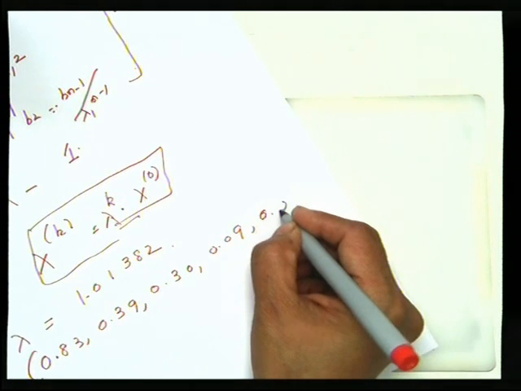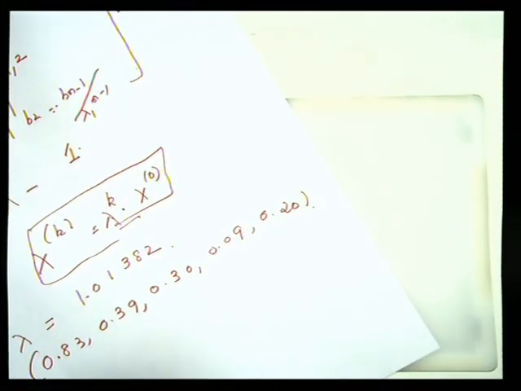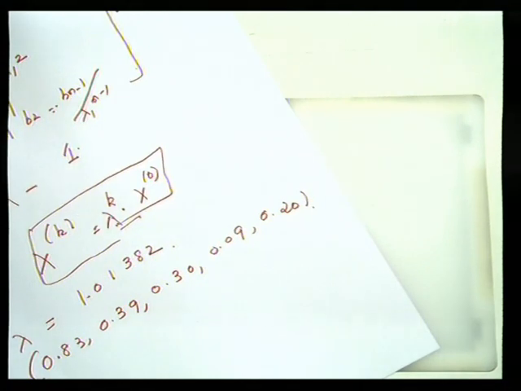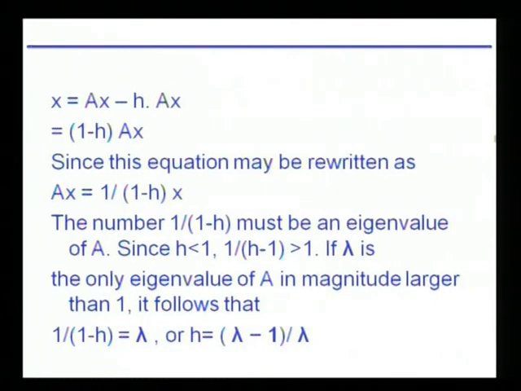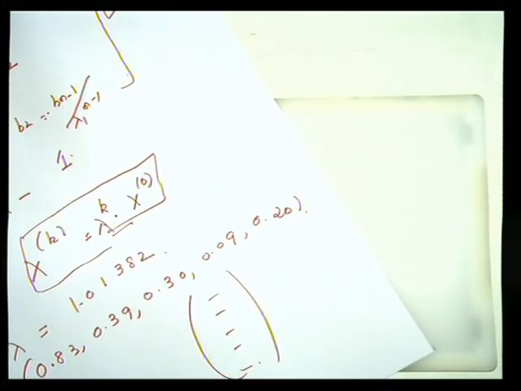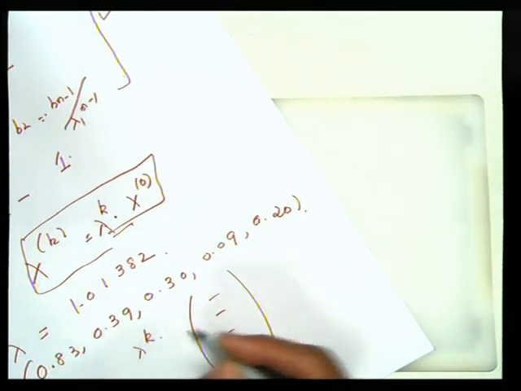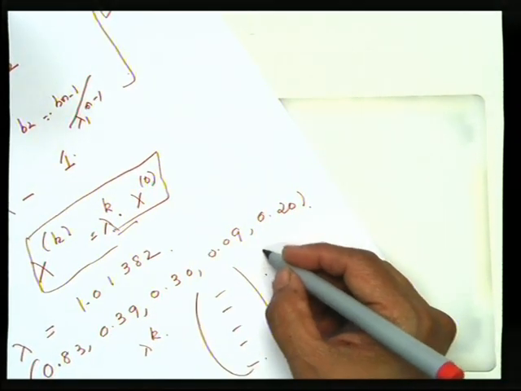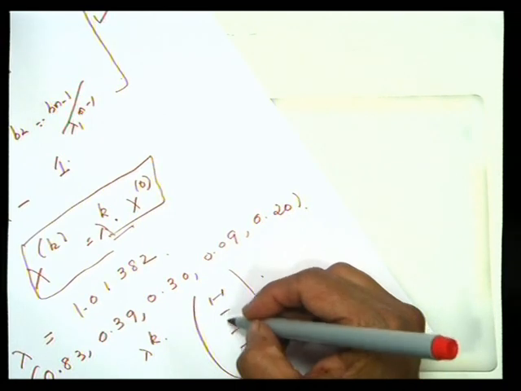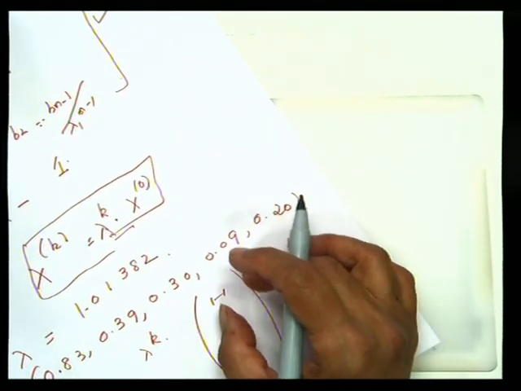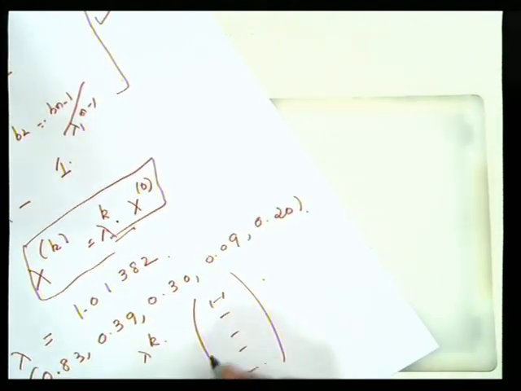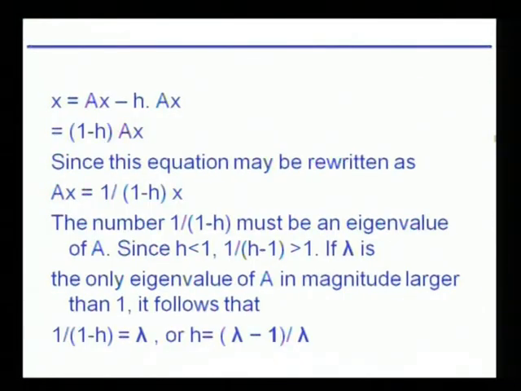0.09 and 0.20. Now, supposing the initial vector is given, we do not know what it is. This is the initial vector, and since the dominant eigenvector is given, we can multiply by lambda raised to k into this vector, and that would give you the population, or the class-wise distribution at the end of the kth period, how many plants are present in each of the age groups, and that will help us to take better decisions.